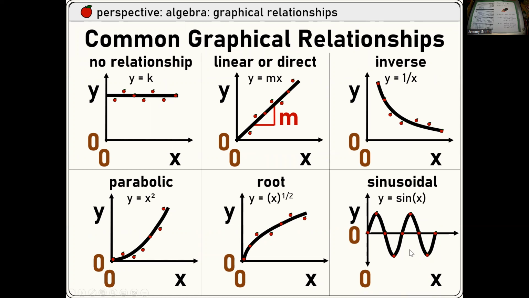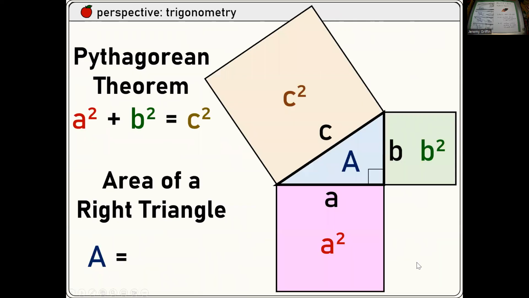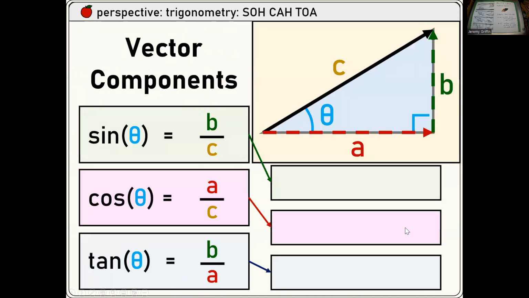You guys know sine and cosine graphs, maybe from pre-calc. You know the Pythagorean theorem. What's the area of that blue triangle right there? Yeah, base times height over 2. In a lot of graphs in this class, you have to find some kind of area, and a lot of times they are triangle shapes. Except the units are like time in seconds and force in newtons. You guys can find vector components.